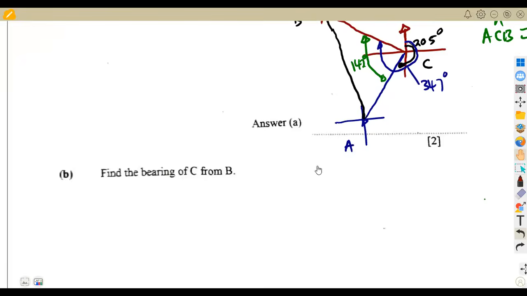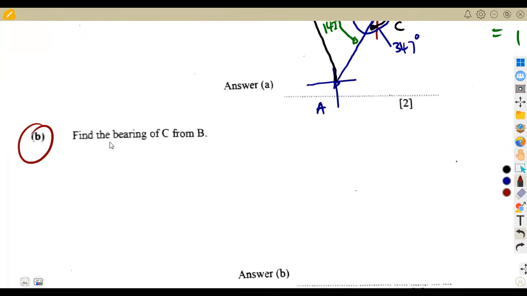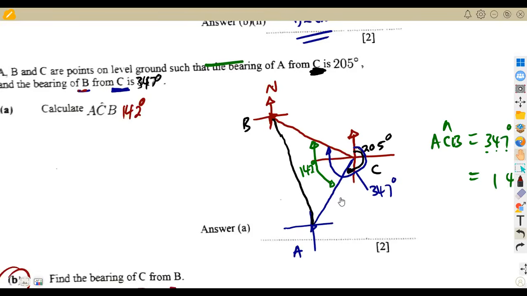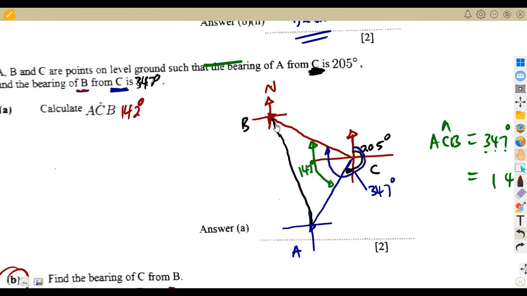Then the other part was find the bearing of C from B. C from B, all right? How many marks? 2 marks. All right, C from B. That is here, C from B. All right, meaning to say this one is no longer important. This side here, we're no longer important. We got our answer. So I'm just going to remove this part so that you properly see.